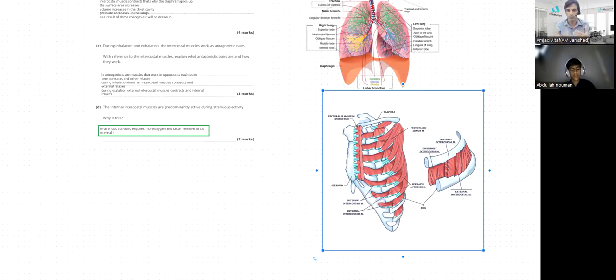So your intercostal muscles are working. Internal intercostal muscles contract to force air out more quickly, helping with forced active exhalation. Because internal intercostal muscles are responsible for exhalation. Their contraction is responsible for exhalation, right? During forced exhalation, you would say the internal intercostal muscles contract to force air out more quickly.